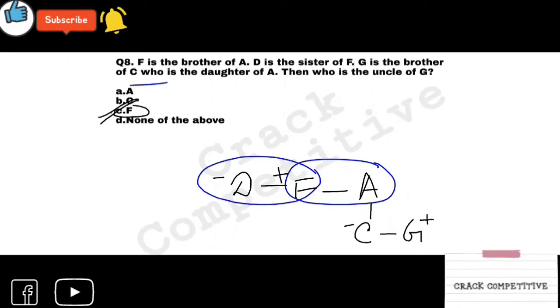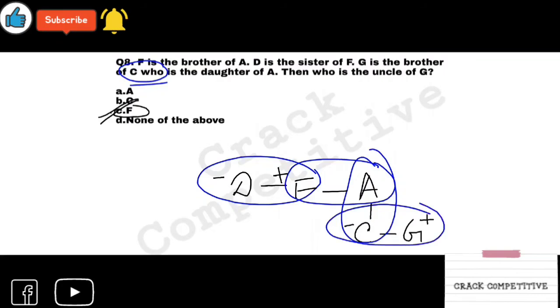This is the part you have to read here. C, who is the daughter of A? C is the daughter of A, and C and G are both brother and sister. Then who is the uncle of G? It is obvious that F will be the uncle of G. So F is the correct answer.